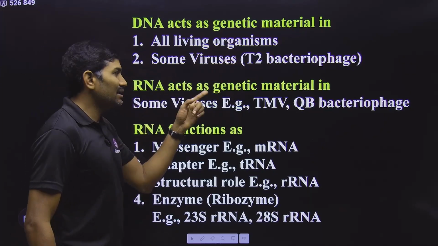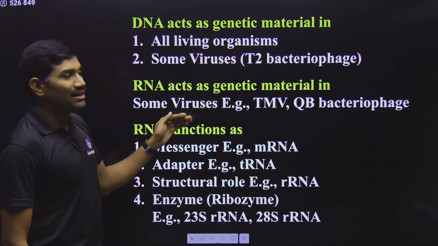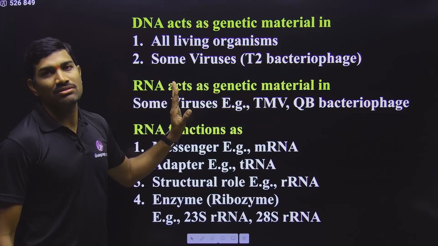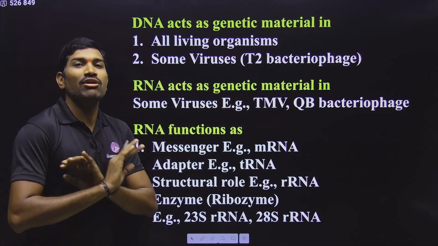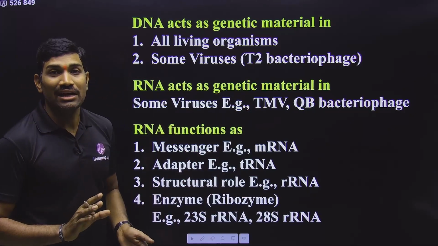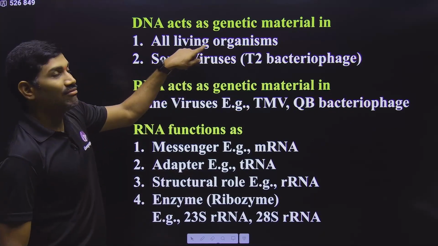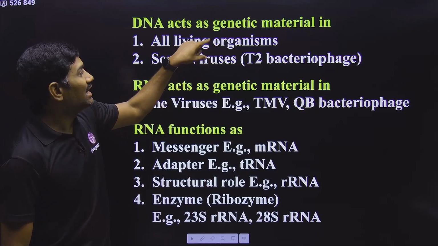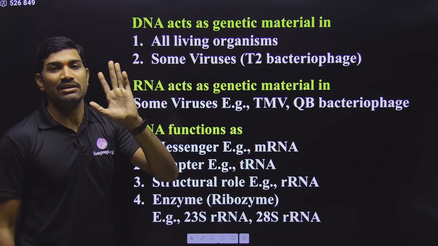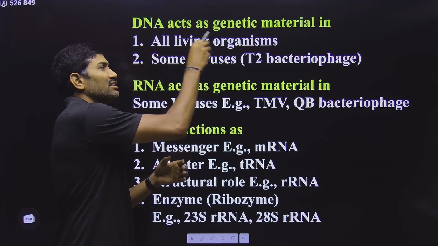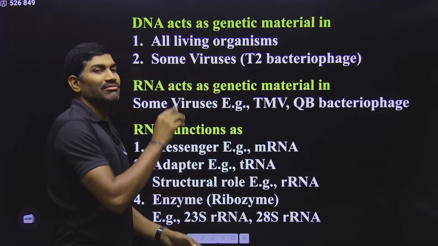Then what about RNA as genetic material? RNA also acts as genetic material, but only in some viruses, not in any of the 5 kingdoms. Please remember this. Many students think that bacteria have RNA as genetic material. No, bacteria come under prokaryotes, under kingdom Monera, and they have DNA as genetic material. So only a few viruses: among the viruses, some have DNA as genetic material and some have RNA as genetic material.